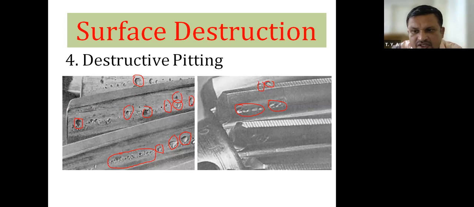Now, how to increase the surface hardness? Surface hardness can be increased by different methods. Carburizing means we can insert carbon on the surface of the gear tooth. Then there is the nitriding method, which means we can diffuse or introduce nitrogen on the surface of the gear material. These are different methods of surface hardening. Then flame hardening is there, then cyaniding is there. All these processes you are going to study in metallurgy, in the heat treatment chapter.